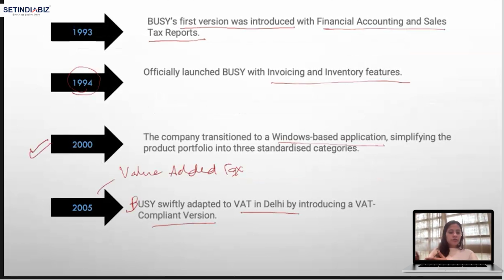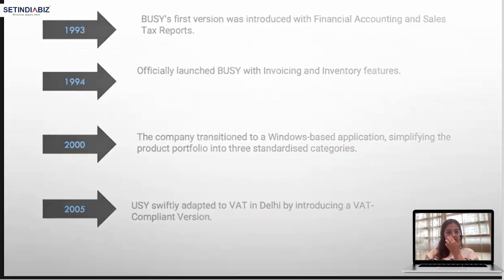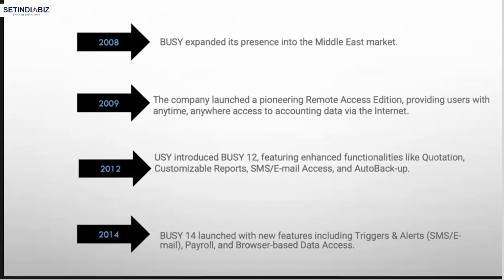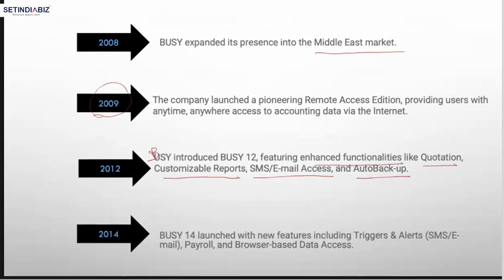Like VAT was introduced, so VAT features were updated in 2005. Then the remote access edition was introduced in 2009. Then in 2012, user friendly features were available on this Busy accounting software, right? So in 2012, you could also issue quotations, customized reports, and we had SMS email facility and auto backups.